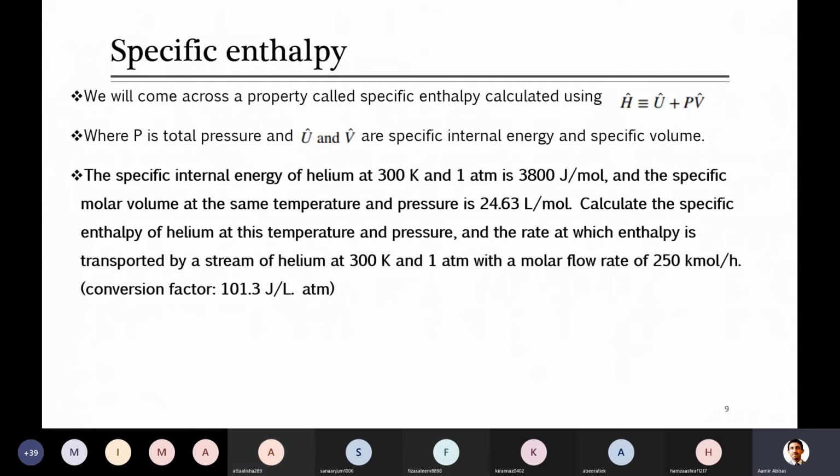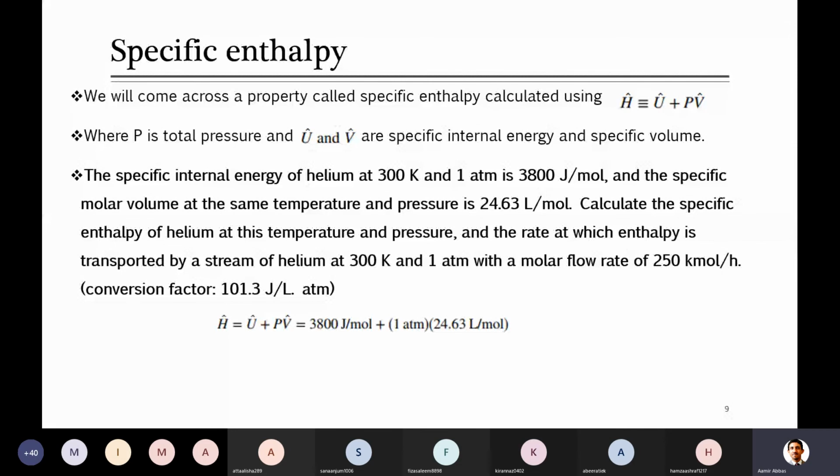So look guys, let's not spend much time on this. I will just show you this calculation and kindly solve it later after the lecture. You are provided with the specific internal energy, which was 3800 joule per mole. As well, the pressure is 1 atmosphere, so you can use that, already given to you. What about the specific volume? Yes, this is also provided. In order to calculate this, you have to make the units consistent for both terms, so that at the end of the day you can add them.